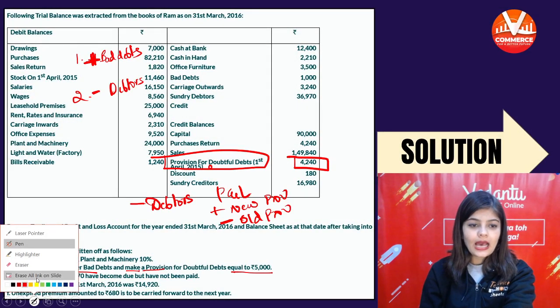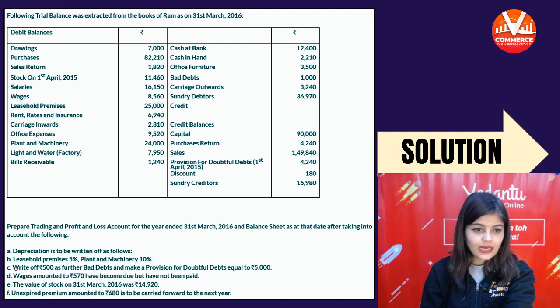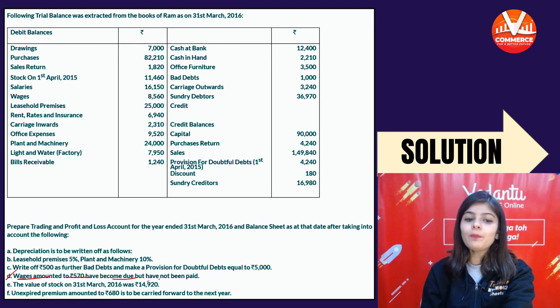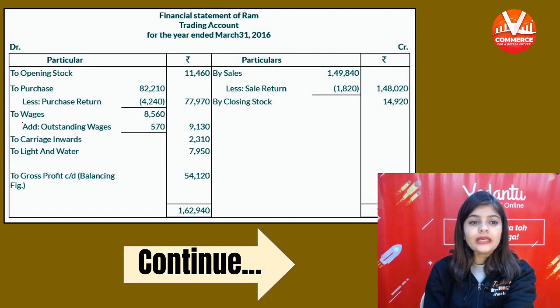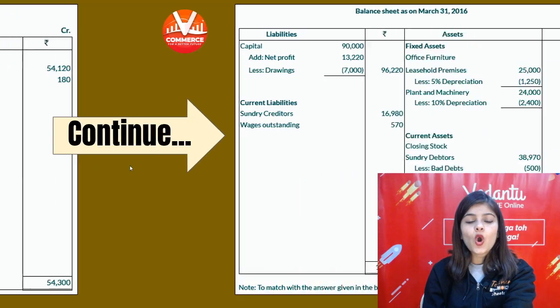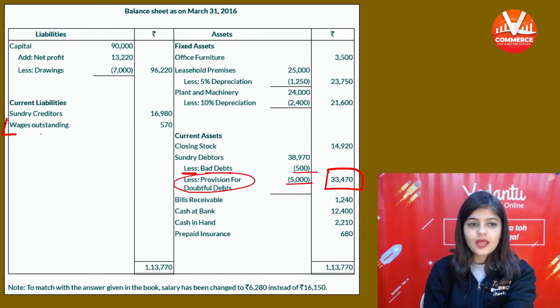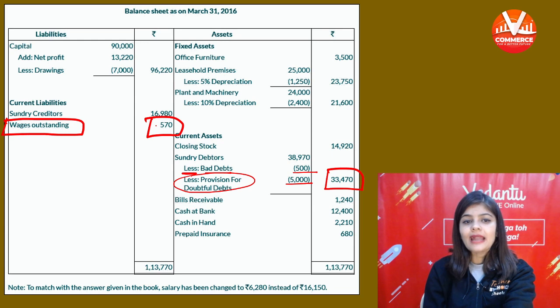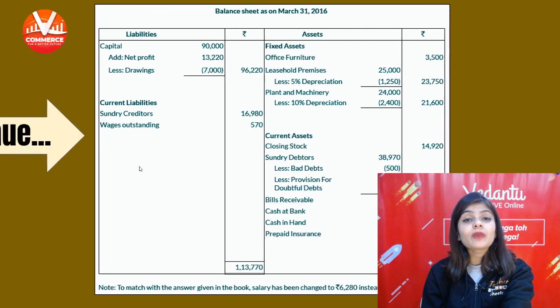अब चलते हैं अगले एडजस्टमेंट की तरफ. Wages amounted to 570 have become due but not paid. Wages are due but not paid. It means wages are outstanding. 570 wages are outstanding. Add to wages 570 and represent on the liability side. Liability side, wages outstanding 570. ओके, तो लाइबिलिटी साइड दिखाएंगे और वेजेस में ऐड कर देंगे.